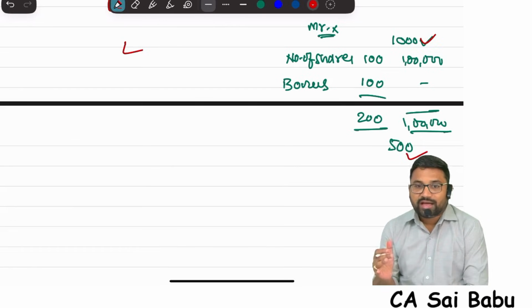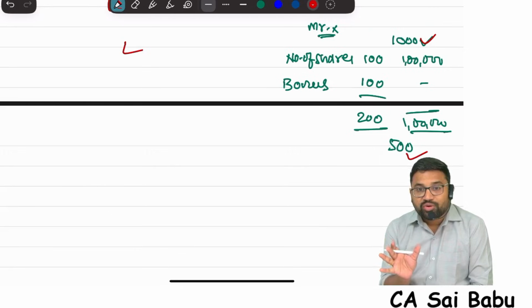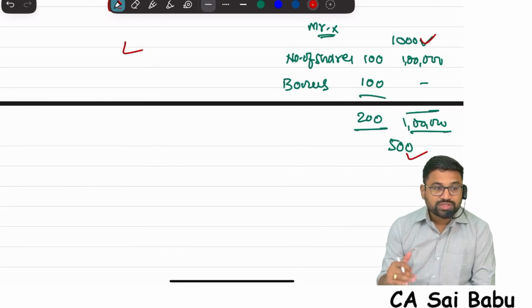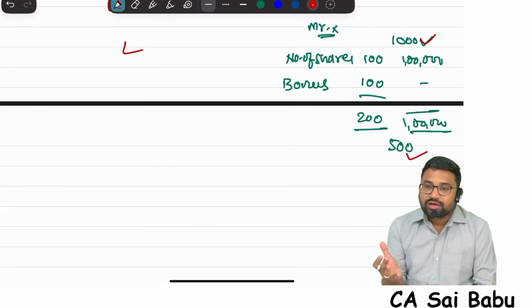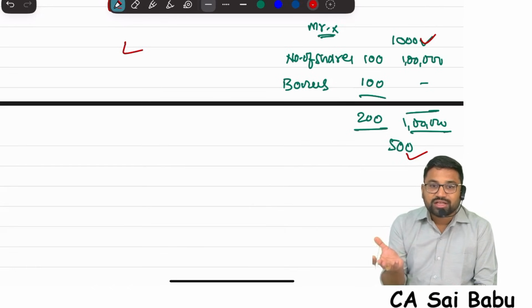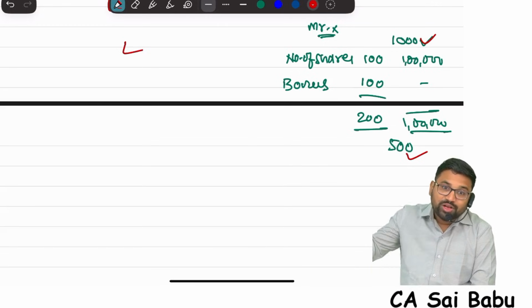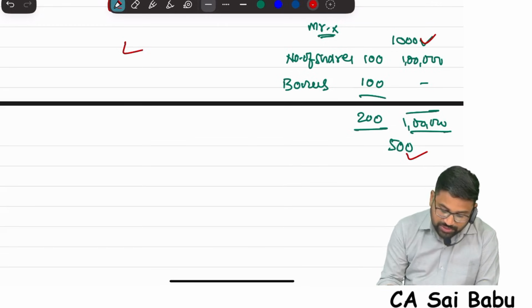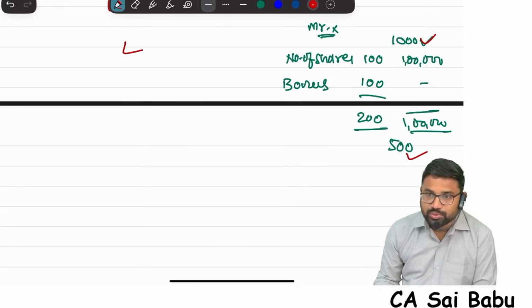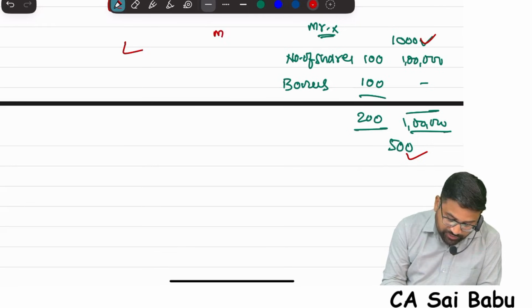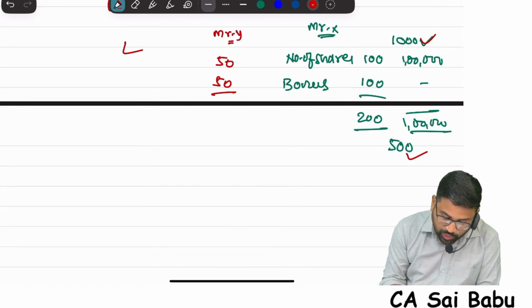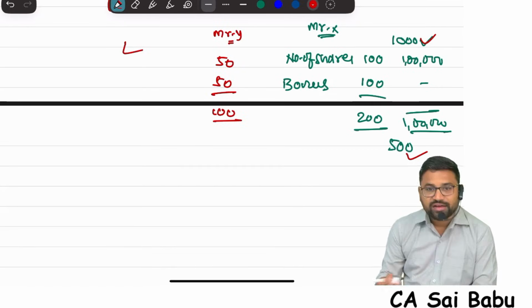As a shareholder, because of the bonus issue, your percentage will not increase, because like you, every shareholder's holding will also increase. Like Mr. X's 100 shares has become 200. Mr. Y has 50 shares, another 50 is given as bonus, now his shares will be 100.